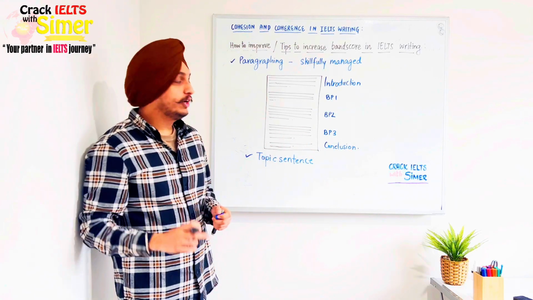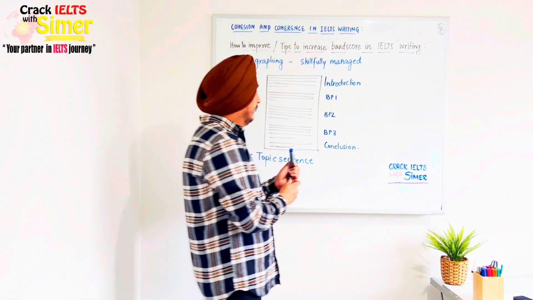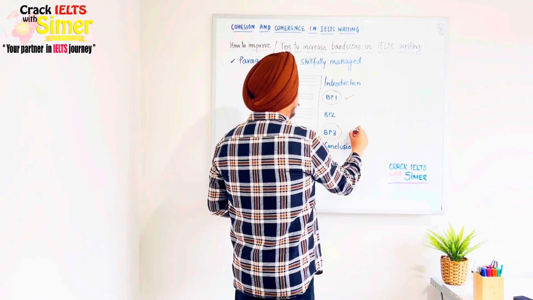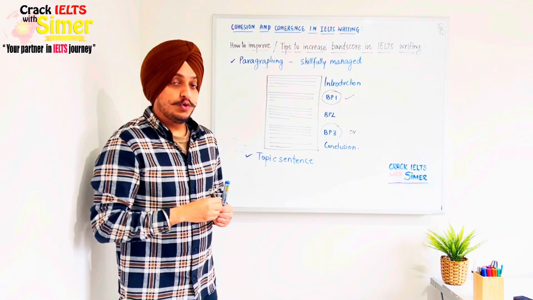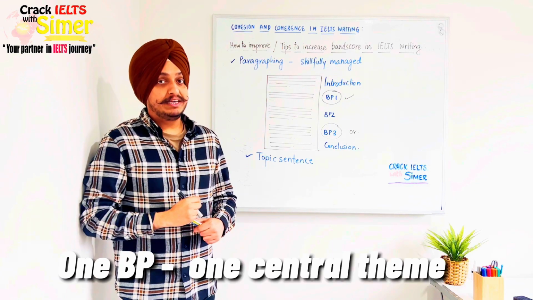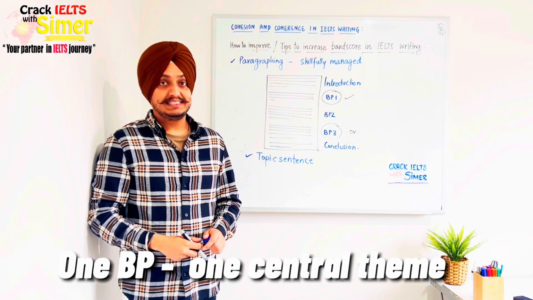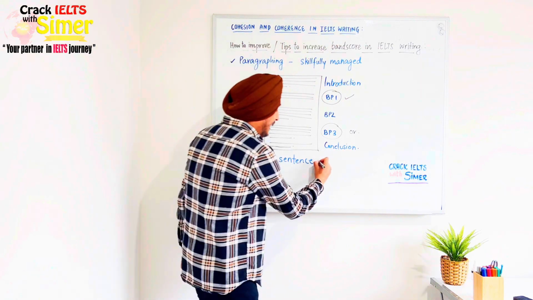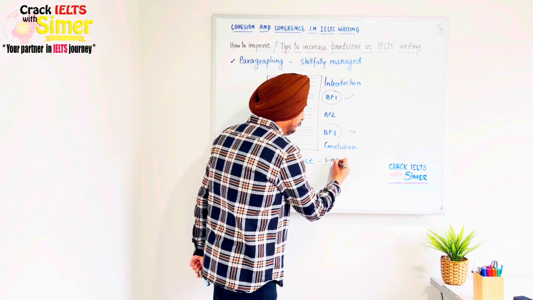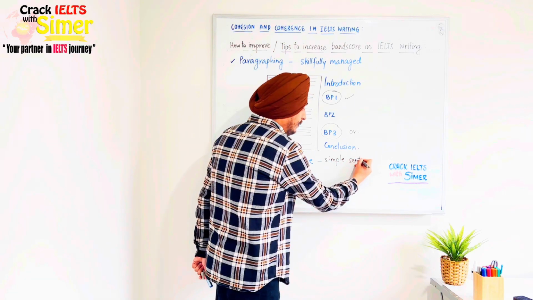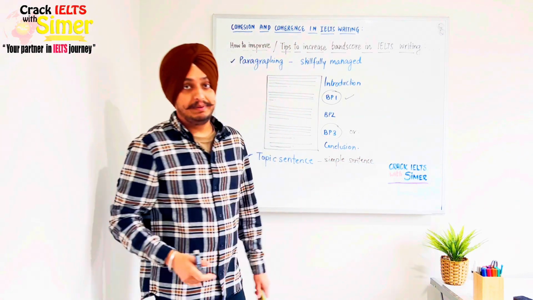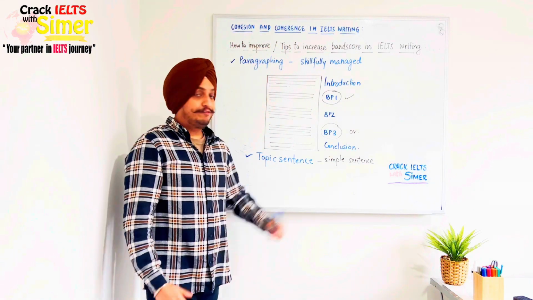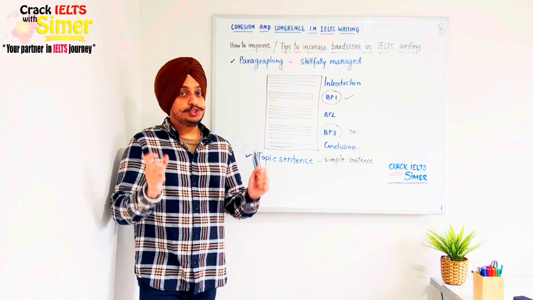So here we are talking about only one body paragraph. For example, I'm talking about body paragraph 1 or body paragraph 3. Make sure each of your body paragraphs has a clear topic sentence. When I say clear topic sentence, it has to be a simple sentence. It doesn't mean that you cannot have a complex sentence, but preferably a simple short sentence.